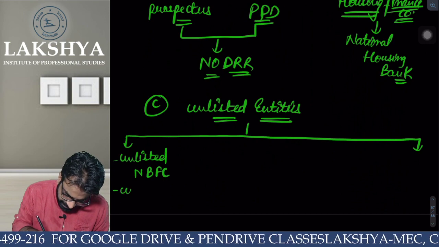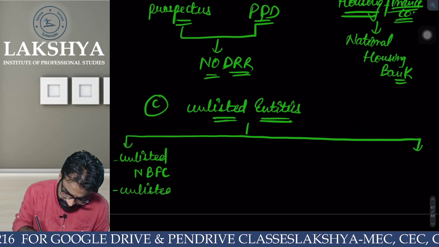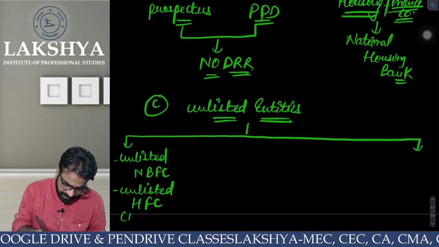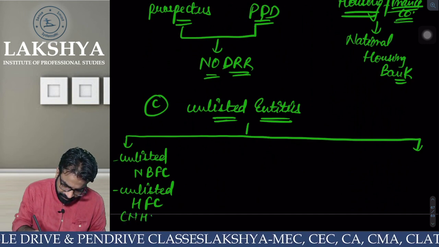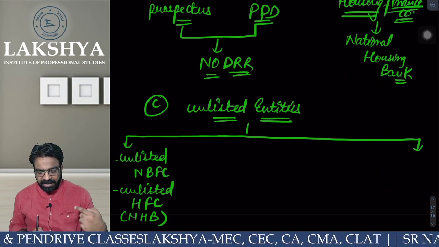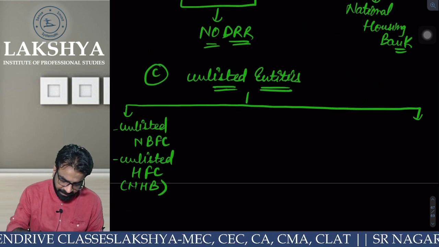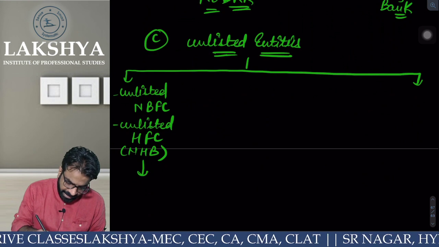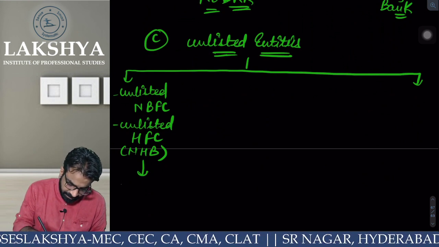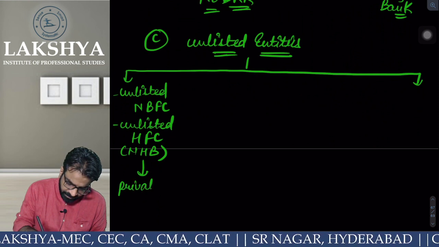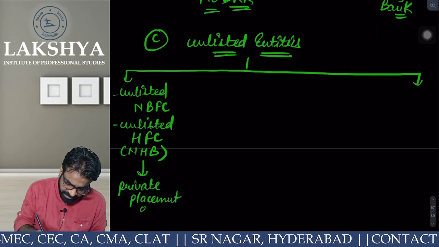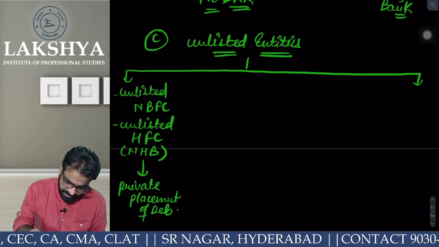I am an unlisted housing finance company registered with the National Housing Bank. I am an unlisted NBFC, I am an unlisted housing finance company, and I have raised it via private placement of debentures.